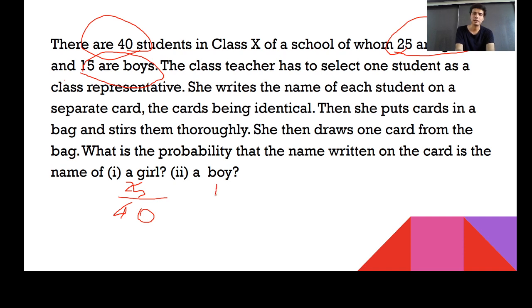Boys, there are only 15 boys, right? And the total number of kids is 40. So this will come in the form of 15 upon 40. And 15 upon 40 can also be written as 3 by 8, right? So you got both answers. The answer for the first one is 5 by 8. The answer for the second one is 3 by 8, right?